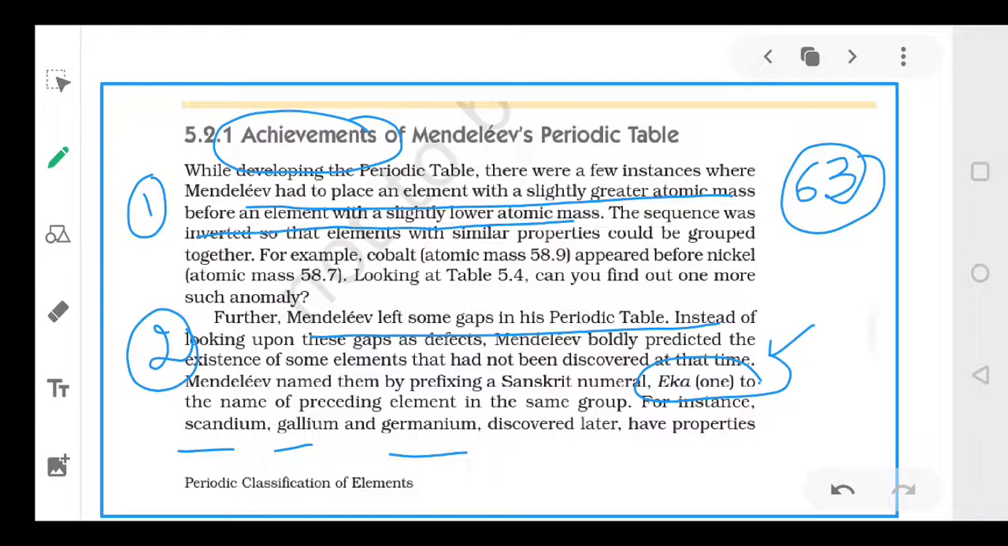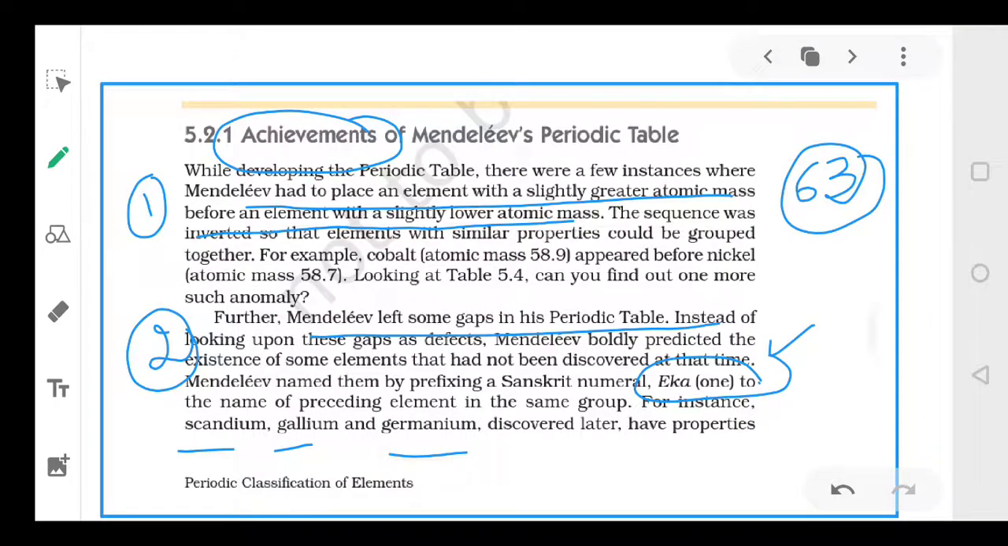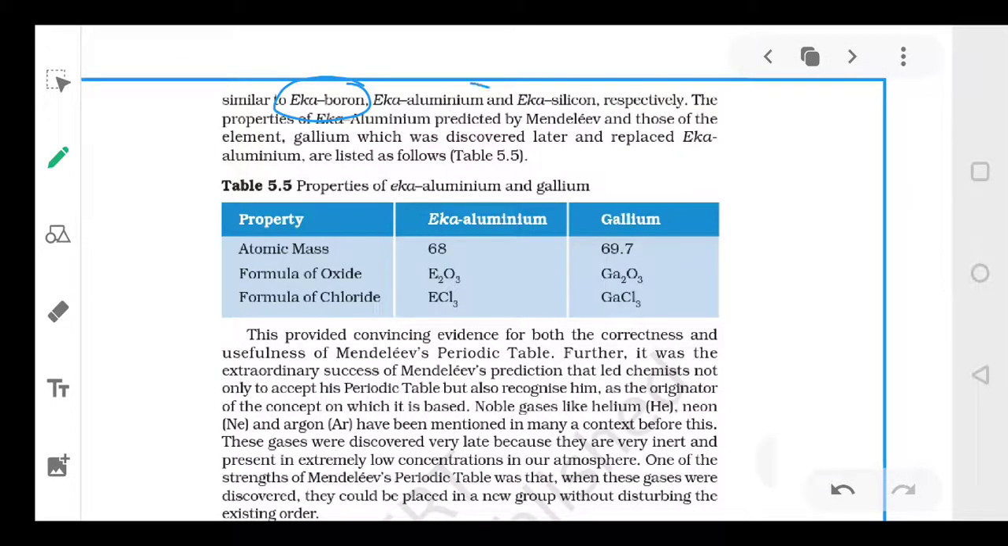Okay. So scandium, gallium and germanium were named as eka boron, eka aluminium and eka silicon respectively. So eka aluminium was later named as gallium and it had exactly the same properties which Mendeleev had proposed. So this provided convincing evidence to other researchers, and they developed a faith in Mendeleev's periodic table.